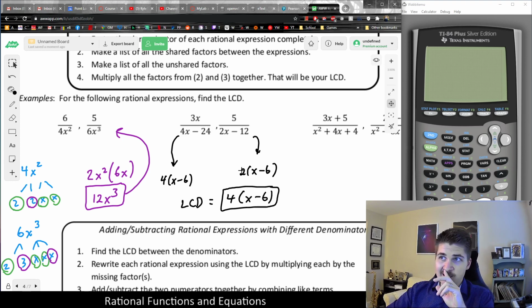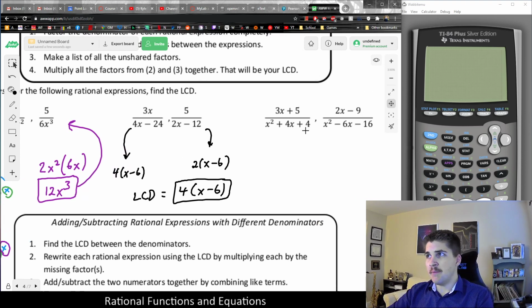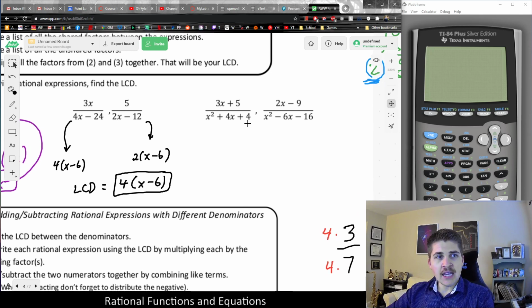And also notice since 2 was shared, I extracted one of the 2's and the x minus 6, and I had to keep the other 2. But essentially, this one's a little bit easier because I could imagine if I just multiplied this one through by 2, that would match. It's easier. So sometimes the LCD could be actually just equal to the entire denominator of one of them, and that makes it a little easier. Now looking at some rational functions with quadratics in their denominator, again, we would want to